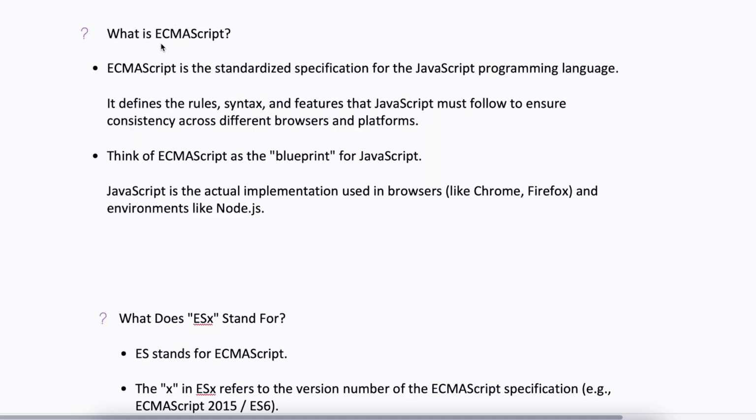Let us understand what ECMAScript is. ECMAScript is the standardized specification for JavaScript programming. It defines rules, syntax and features that JavaScript must follow to ensure consistency across different browsers and platforms. It provides the standard for writing a JavaScript program, and we need to follow those rules and syntax. So ECMAScript is a standardization specification. You can think of ECMAScript as a blueprint for JavaScript. Currently we are discussing some of the basic concepts of JavaScript programming. Once you understand a few basic concepts, we will move into practicals of actual programming.